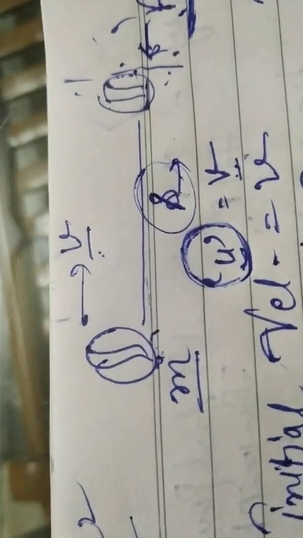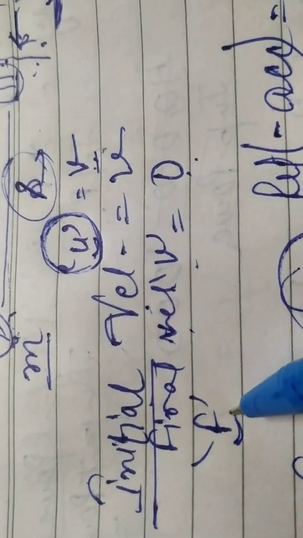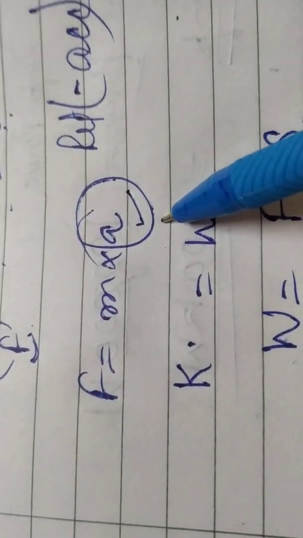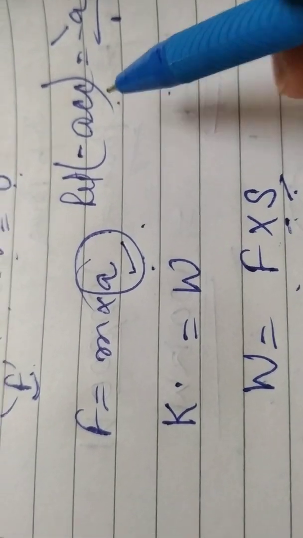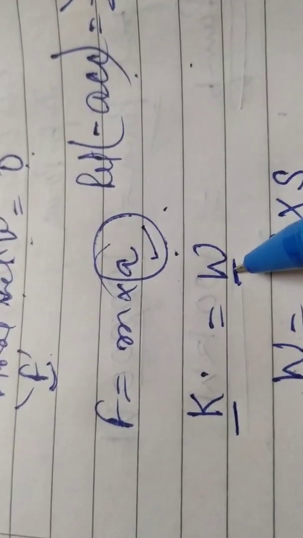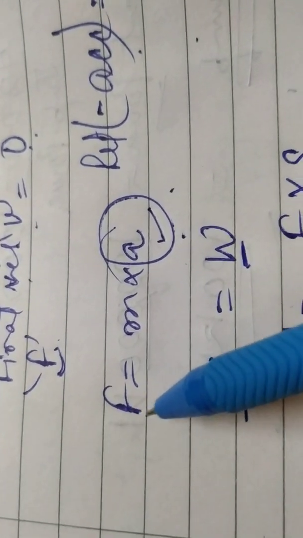Now final velocity will become 0, that is v will become 0 because of this retarding force. So how much is the retarding force? We know the formula for the force, that is m into a, right? A here is retardation, and kinetic energy will be the work done by this force in stopping that body.